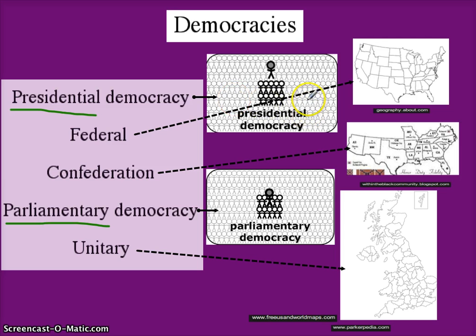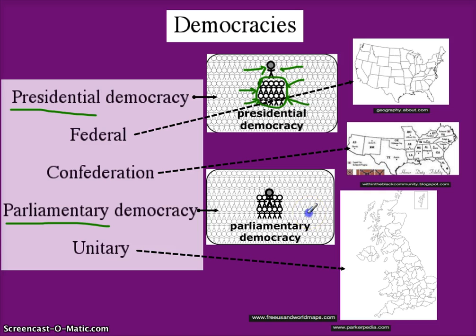In a presidential democracy, the people vote on a Senate, a Congress, a House of Representatives, a lawmaking body like a parliament would be down here. But the people also elect the president. It is not this group of senators or House of Representatives that do the electing of the president. It is the people that elect the president. And that's going to be the big difference between presidential and parliamentary.